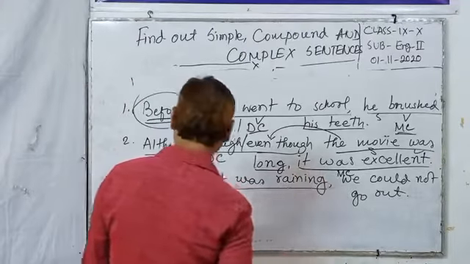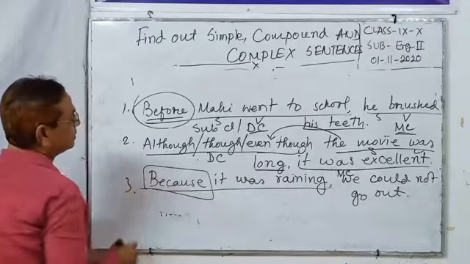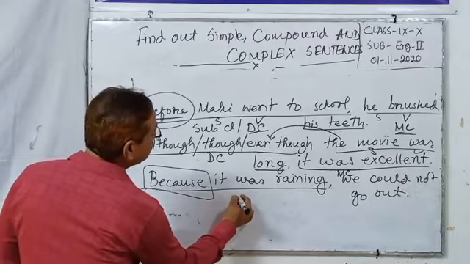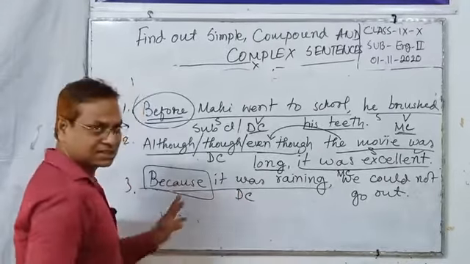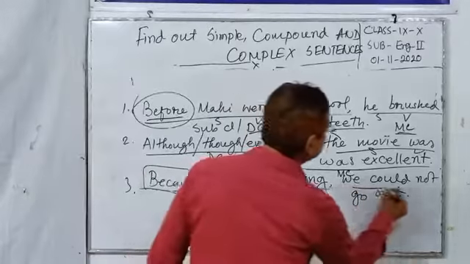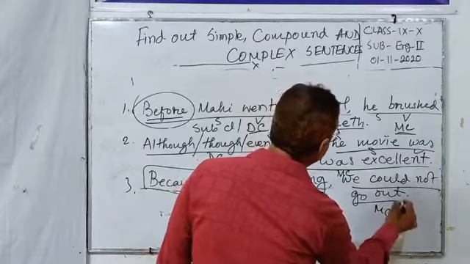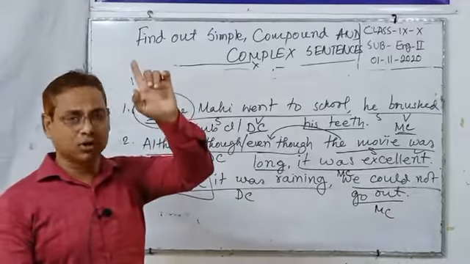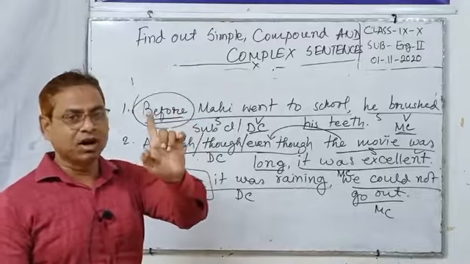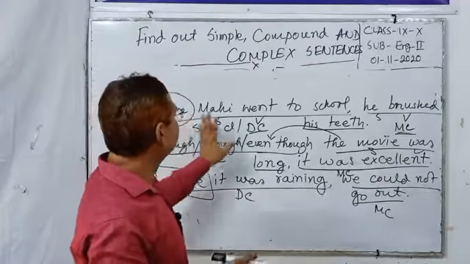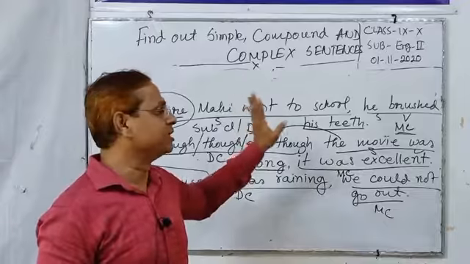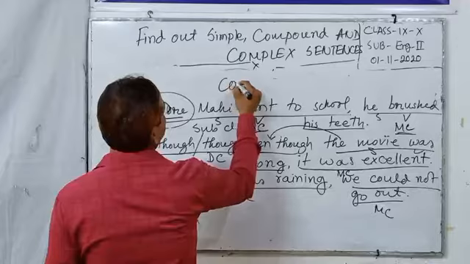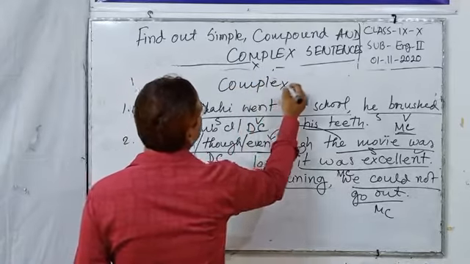Because it was raining. Here we can see the subordinating conjunction is placed here. So this is the subordinate clause, this is the dependent clause. And here this is the main clause. All these three sentences have one main clause and one subordinate clause. So we can say this is a complex sentence. All these are complex sentences.